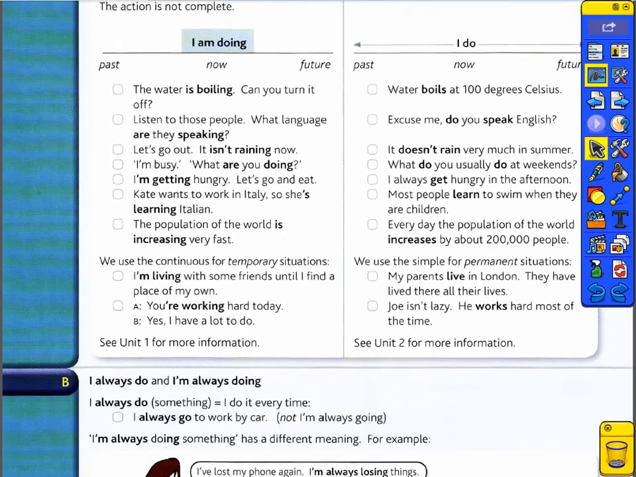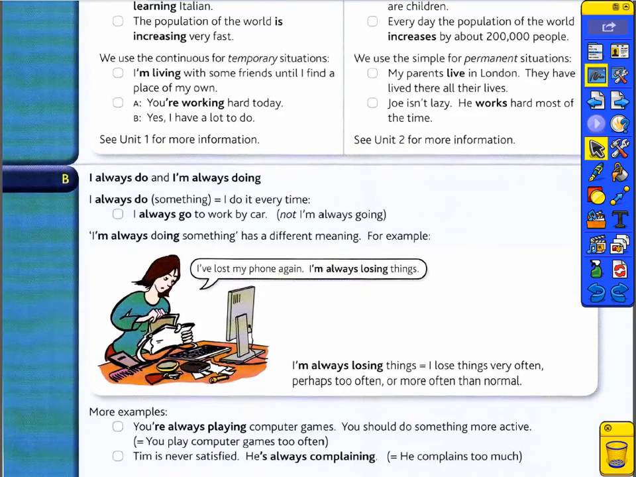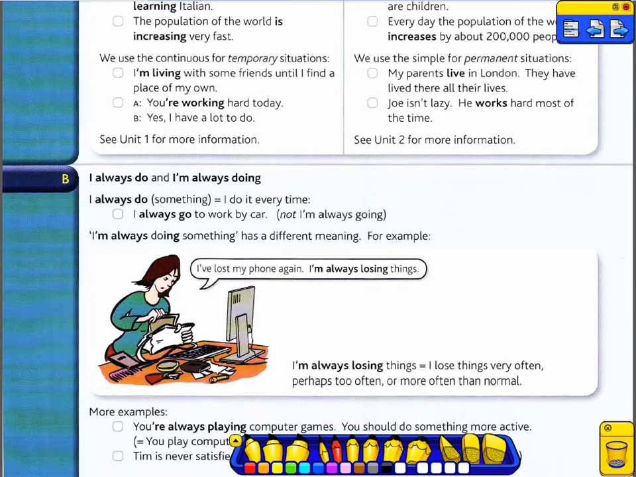We use the present continuous for temporary situations. Okay, what is the meaning of temporary? Something is not permanent. Something is changing. Like, for example, I'm living with some of my friends until I find a place of my own. So I will not live with them all the time. This is for this period of time, and I'm looking for another place of residence.